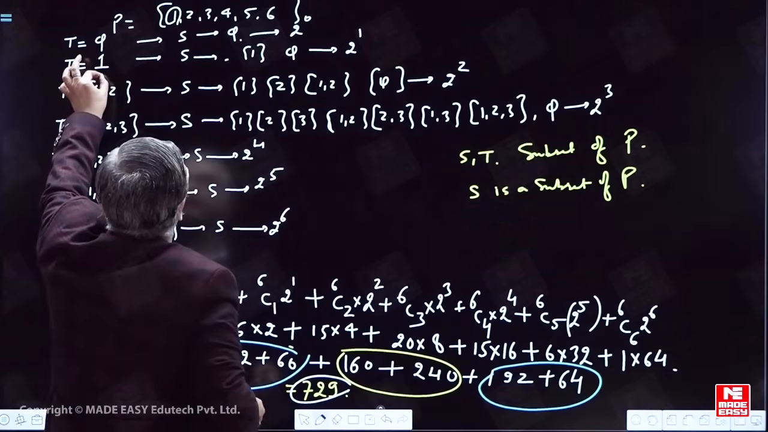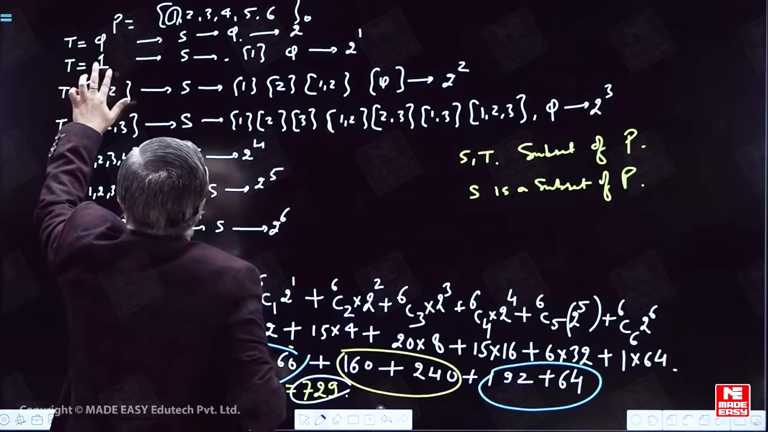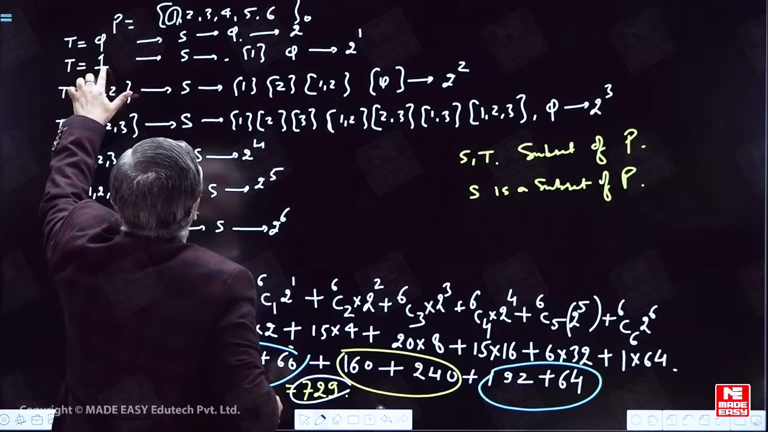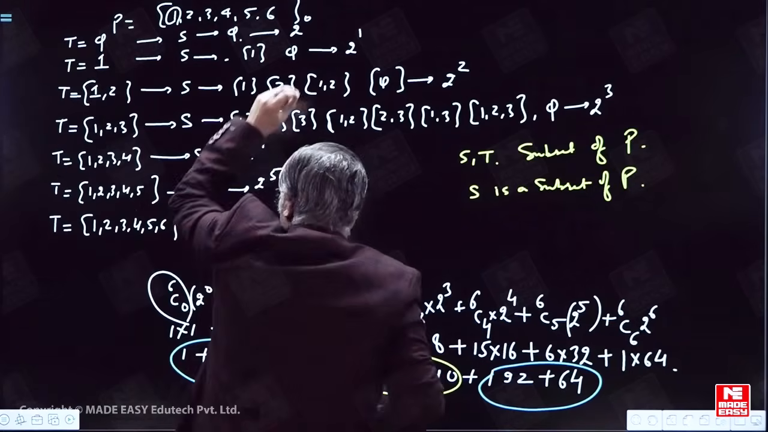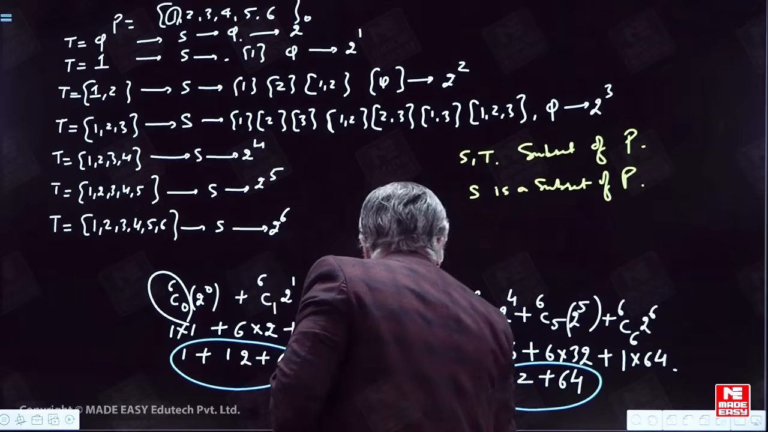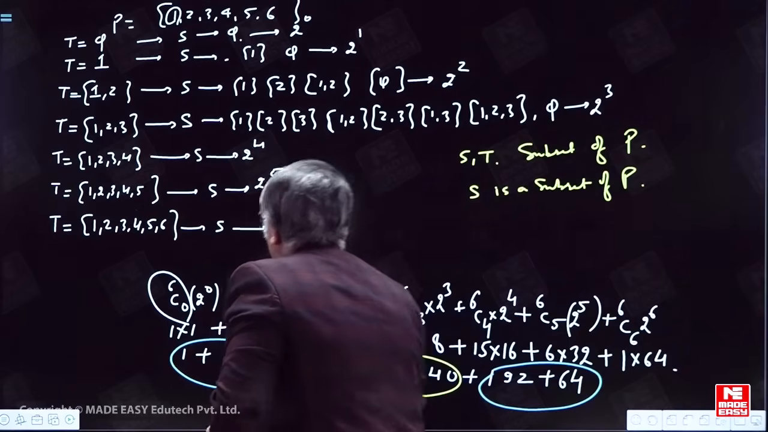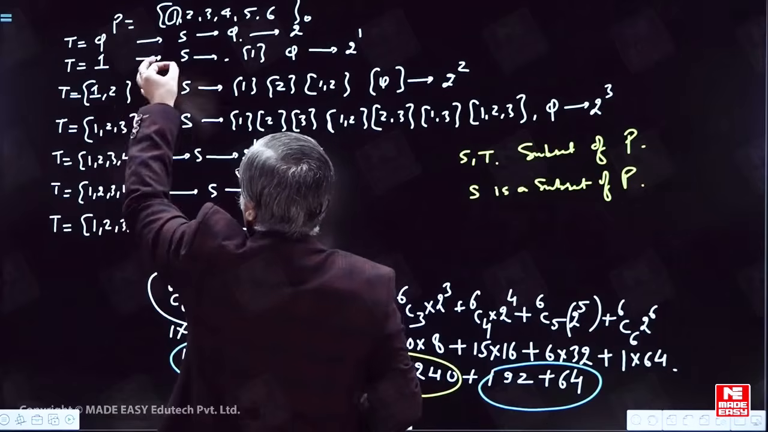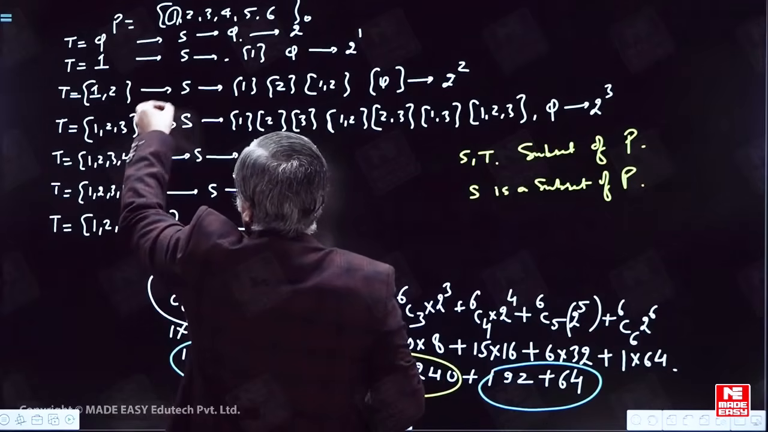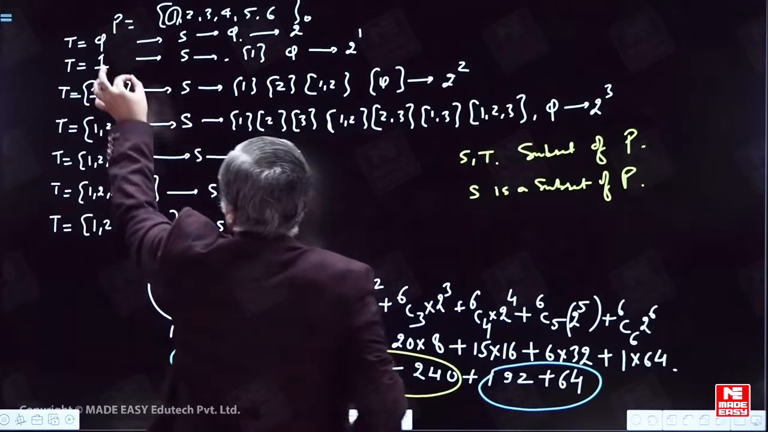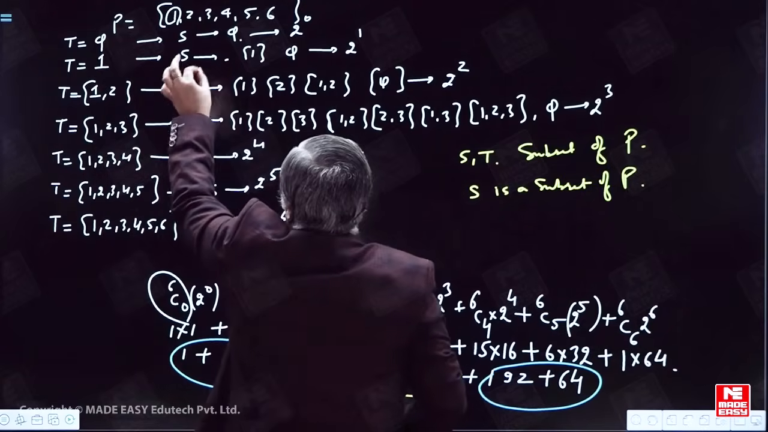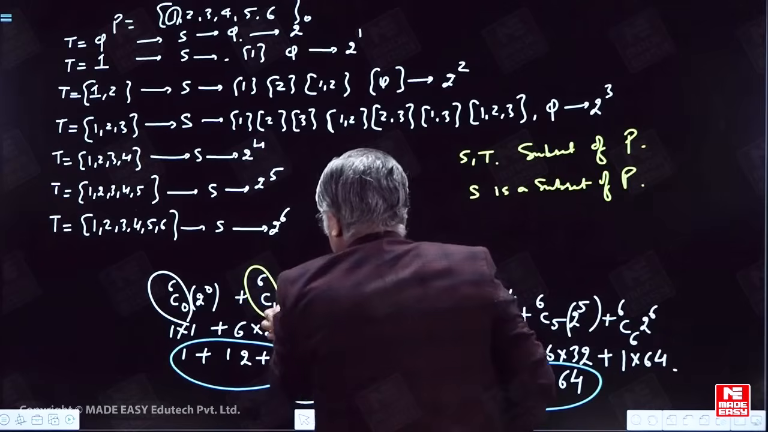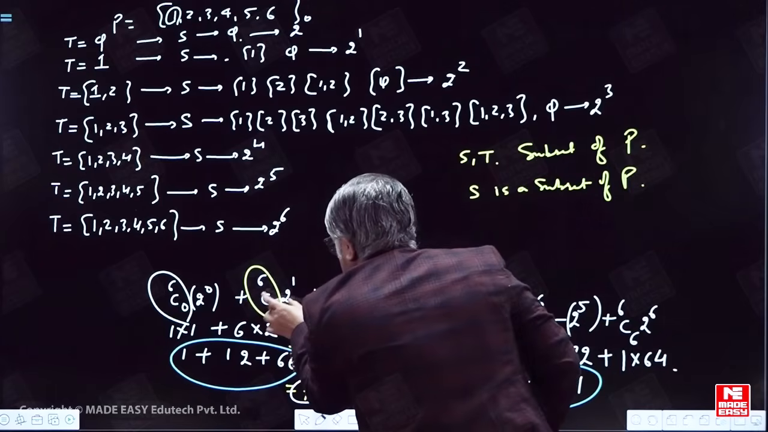If T contains only one value, which value? It need not necessarily be 1. T can take any value from here. In how many ways can it be chosen? 6C1. Any one value is selected. We could select 1, 2, 3, 4, 5, or 6. Corresponding to each value, S will have 2 values. S will result in 2 subsets. So for each of these values, S will result.